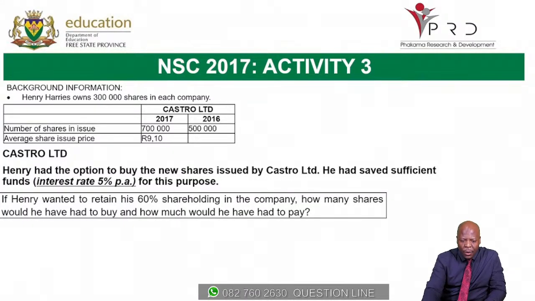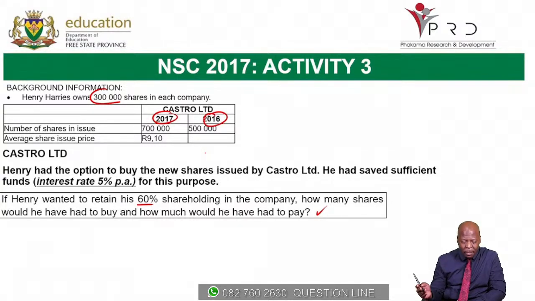And then we have a question which says, if Henry wanted to retain his 60% shareholding in the company, how many shares would he have to buy and how much would he have to pay? So, very important. Here, Henry owns 300,000 shares in each company, that is in Castro Limited, as you can see.